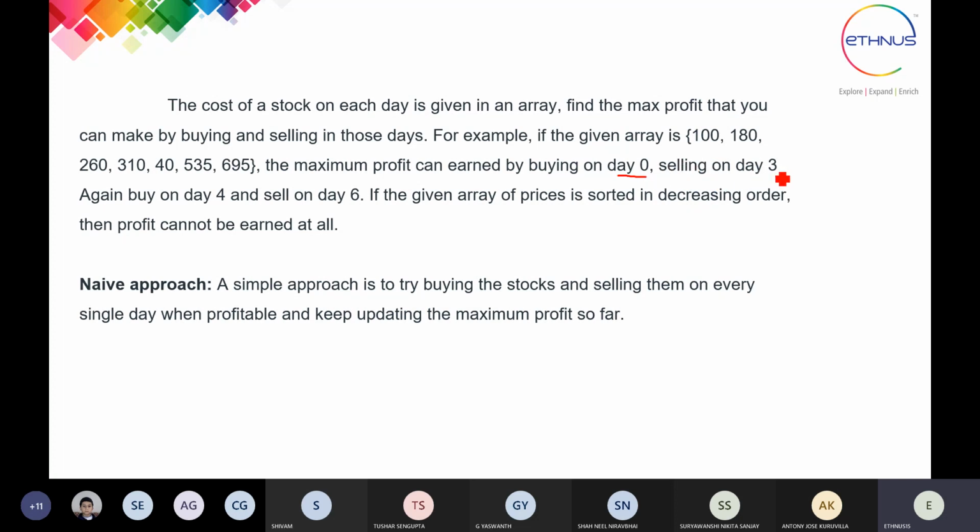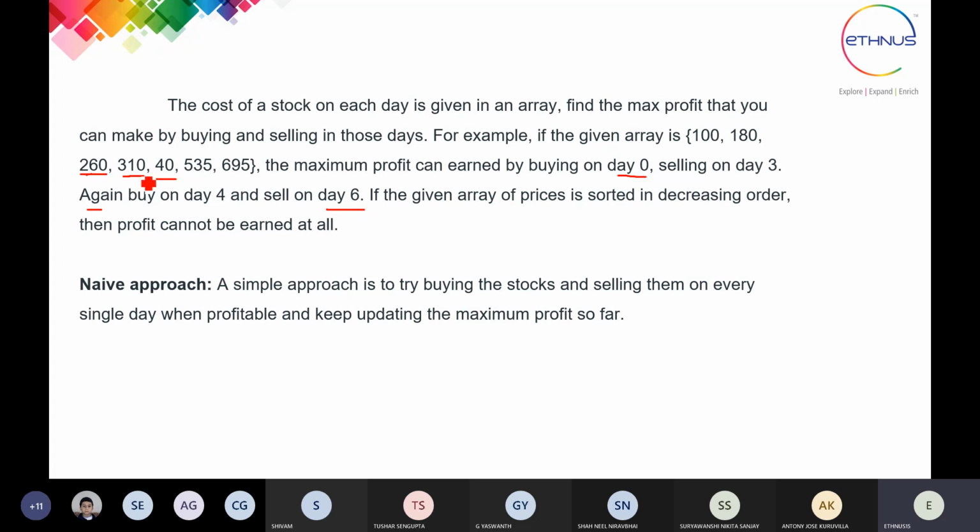And selling on day 3. So day 3 is the value 260. Again, buy on day 4, which has the value 40, and sell it on day 6. Sorry, day 3 is 360, not this. I missed this.